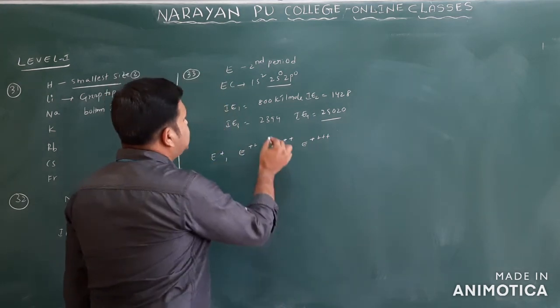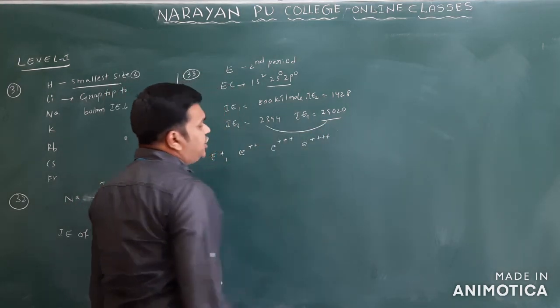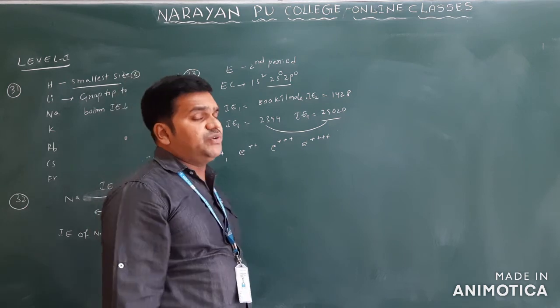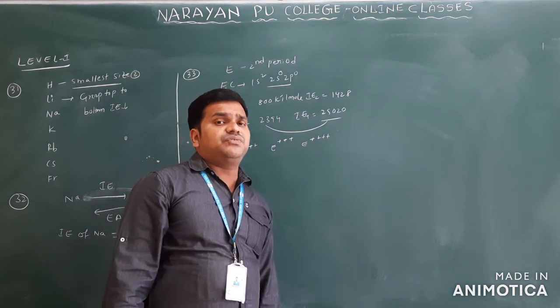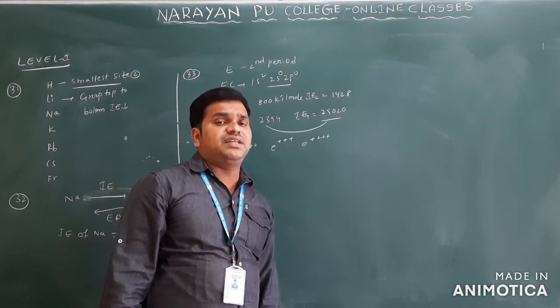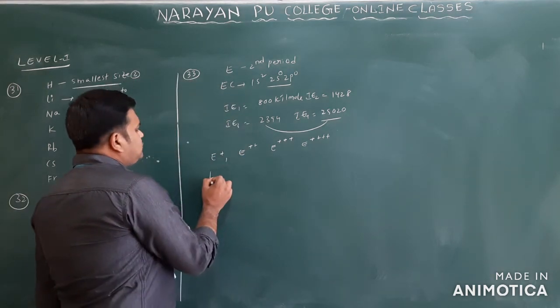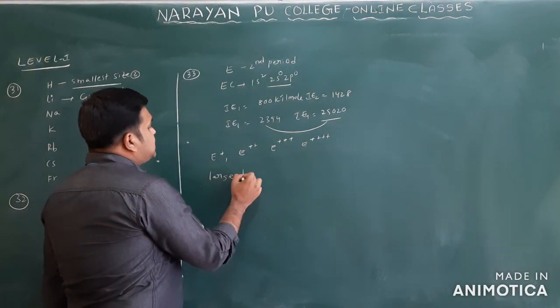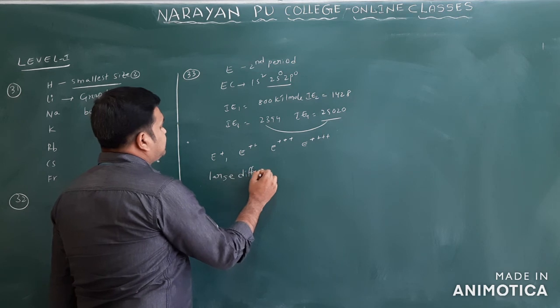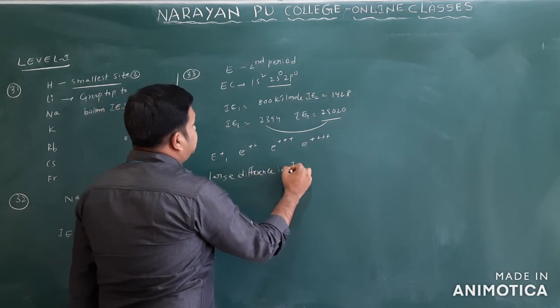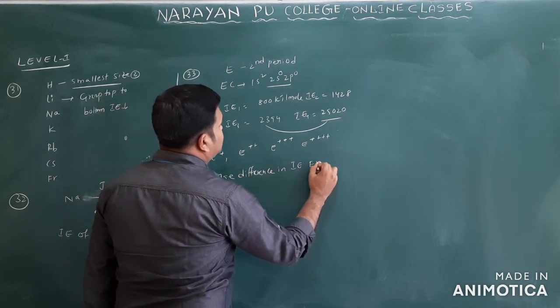But come to here: 2394 to 25,020. There is a large difference between IE3 and IE4. You see here a large difference in ionization energy.